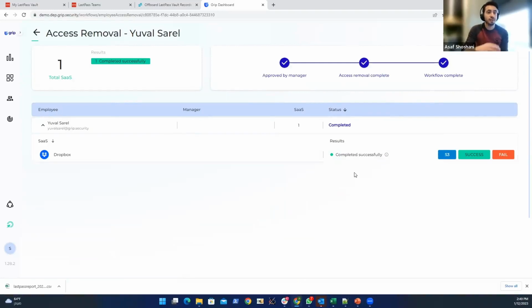So he is no longer able to access the SaaS with the previous password that he had. And by that, we are mitigating the risk of reusing passwords across a lot of different SaaSes, et cetera, et cetera.